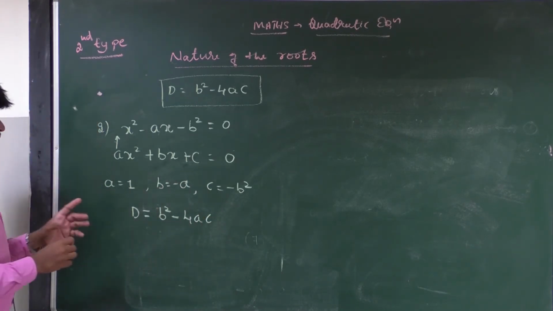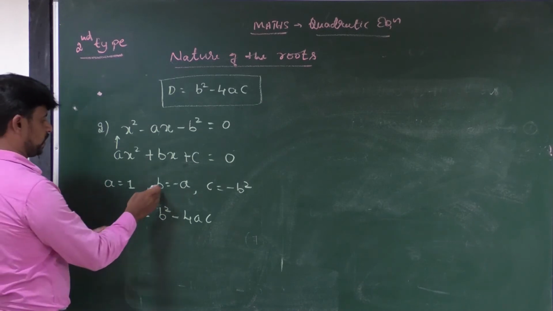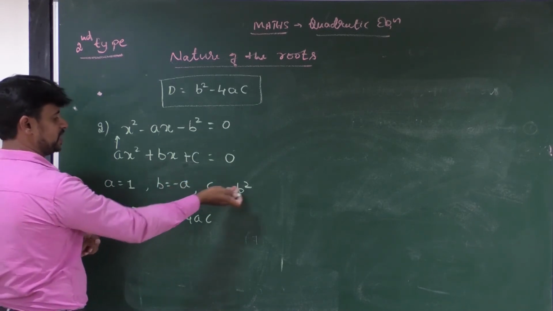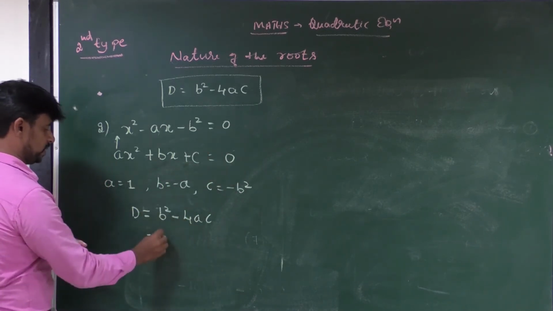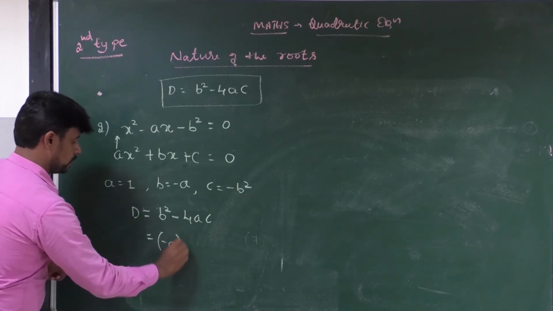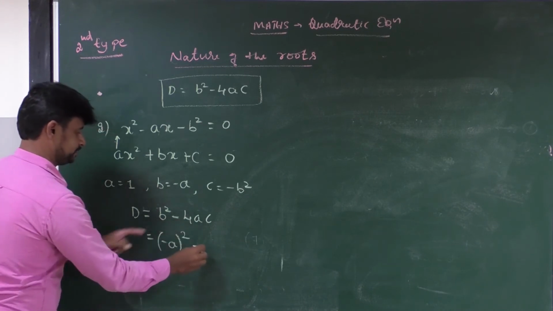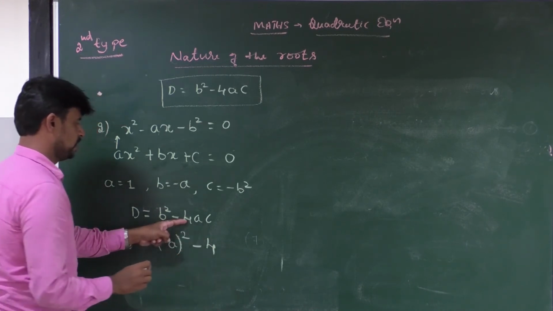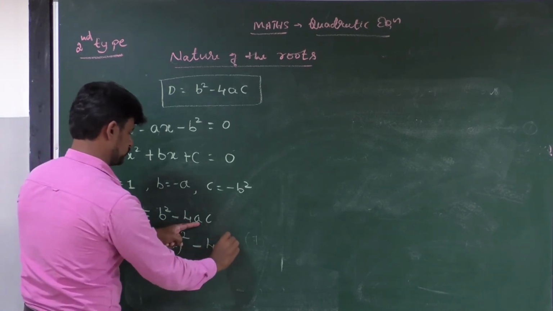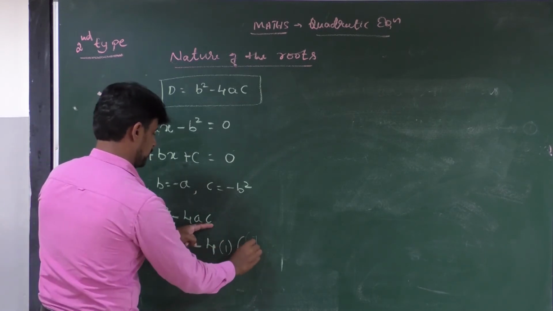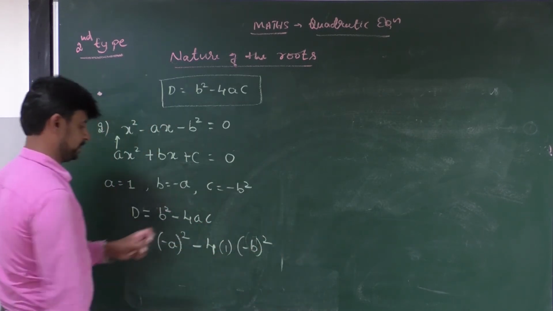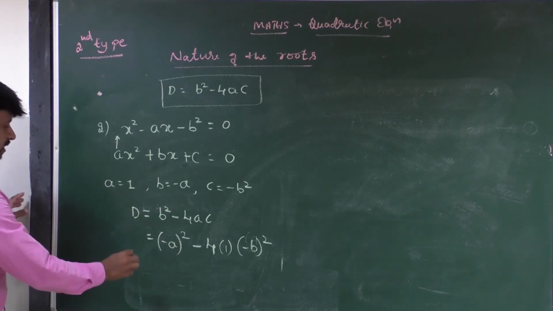Now substitute the values. What is the value of a? 1. What is the value of b? Minus a. What is the value of c? Minus b square. That is equal to the value of b, minus a, whole square, minus, write 4 as it is. What is the value of a? A value is 1. What is the value of c? Minus b square.